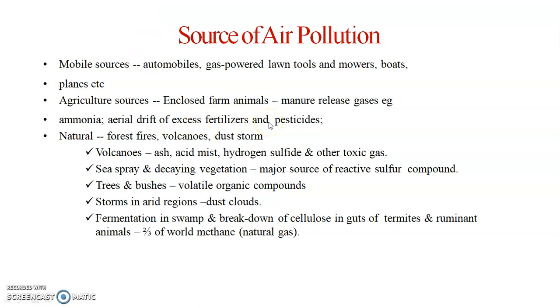Next one, natural source: forest fires, volcanoes, dust storms. Volcanoes release ash, acid mist, hydrogen sulfide, and other toxic gas. Sea spray and decaying vegetation are a major source of reactive sulfur compounds. Trees and bushes release volatile organic compounds. Storms in arid regions create dust clouds. Fermentation in swamps and breakdown of cellulose in the guts of termites and ruminant animals account for two thirds of the world's natural methane.